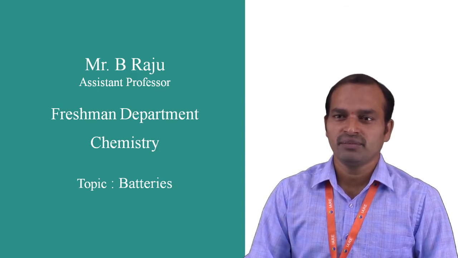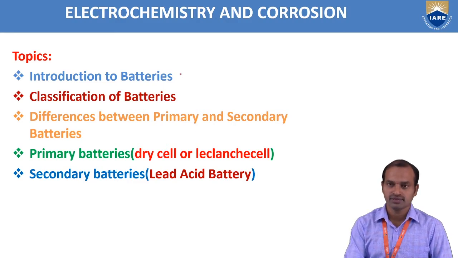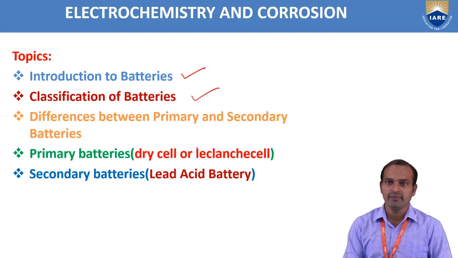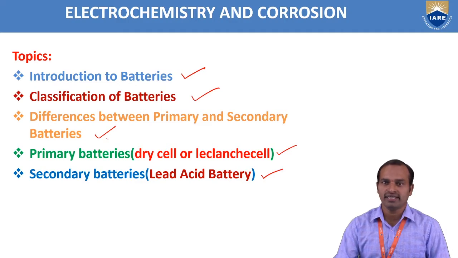Today our topic is batteries. The main topics about batteries are the introduction to batteries, the classification of batteries, and the difference between primary and secondary batteries. Next, what a primary battery is, what an example is, how the oxidation reaction takes place and how the reduction reaction takes place; that we discuss in the primary batteries. And in the secondary battery, we discuss the lead acid storage battery, and how the charging and discharging take place.